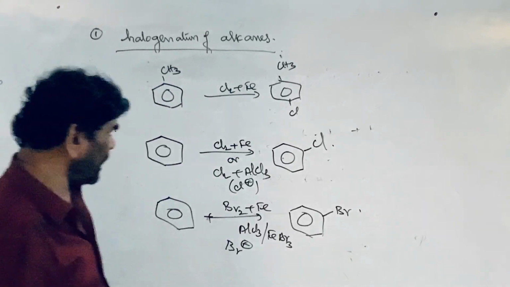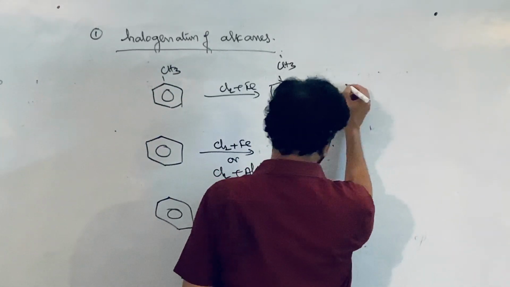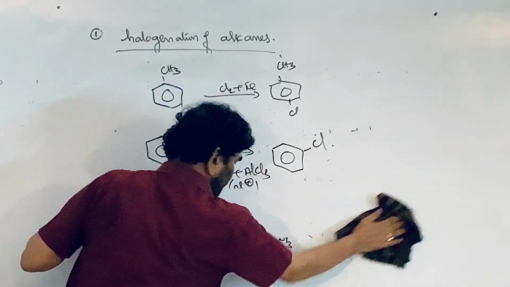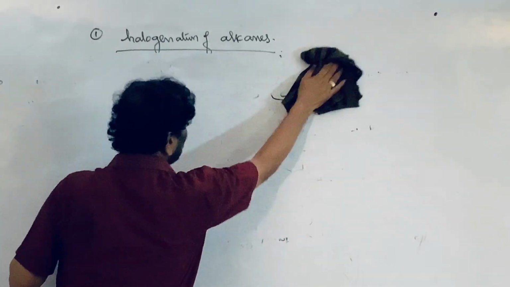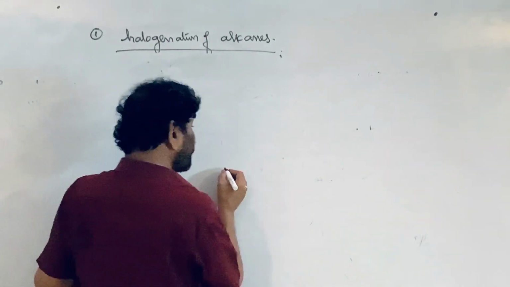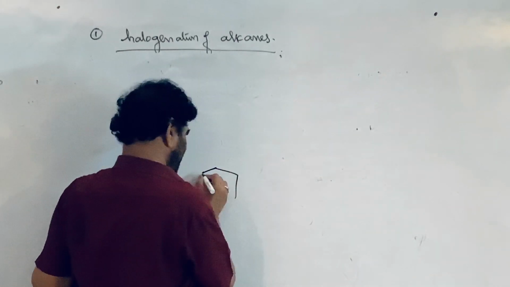To prepare the aryl halide, there is another procedure known as the diazonium salt method. Starting from the diazonium salt, we can prepare all the halobenzenes.